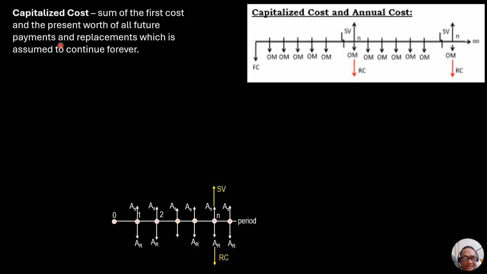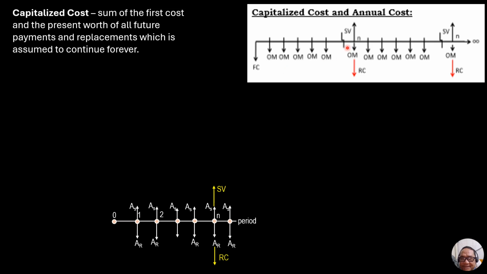Therefore this capitalized cost is equal to the present worth, which is already this FC here, and the present worth of this annual operations and maintenance cost, which continues forever, is like the present worth of perpetuity, and it is equal to OM over I. Remember the present worth of perpetuity.